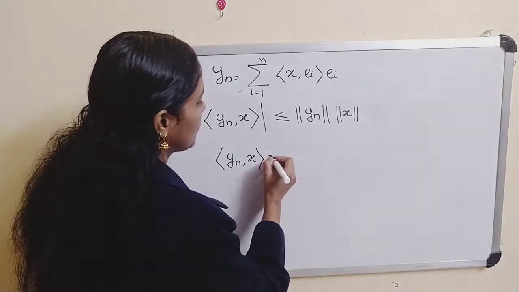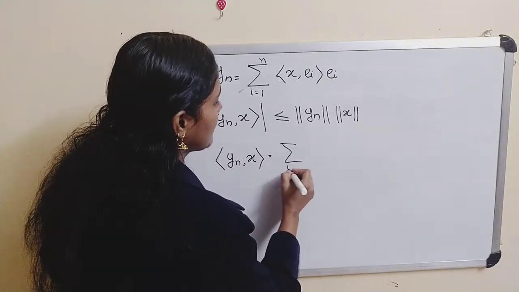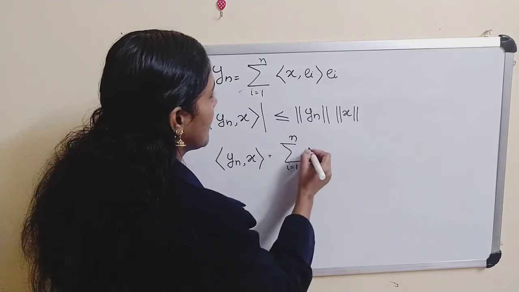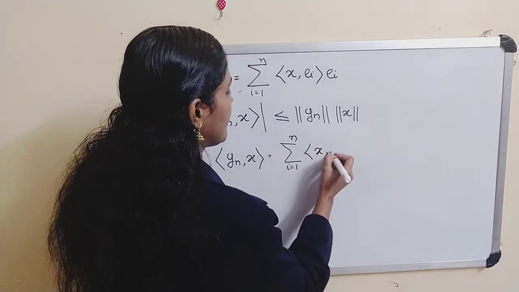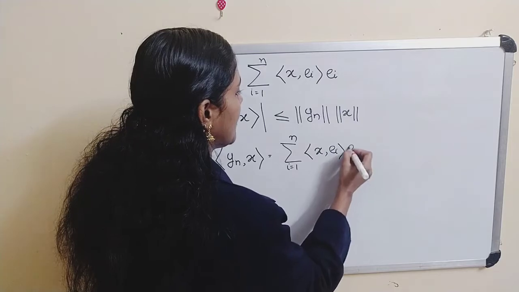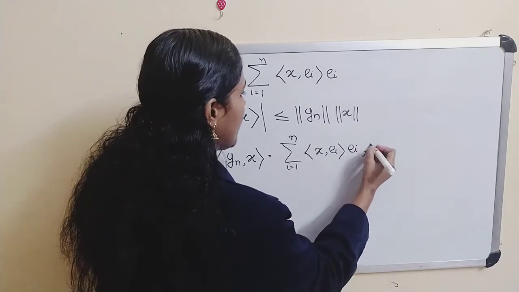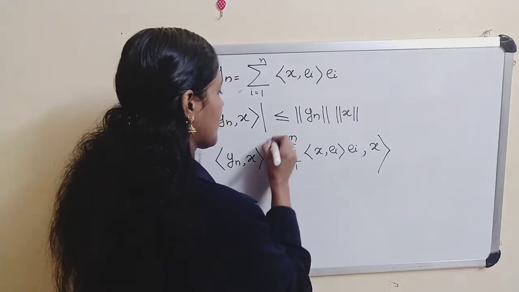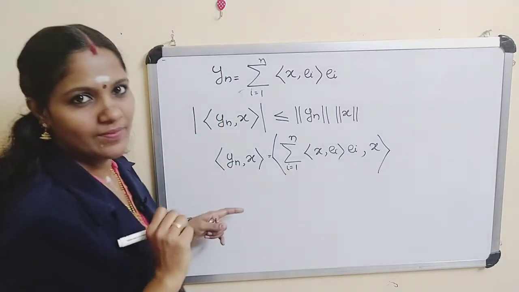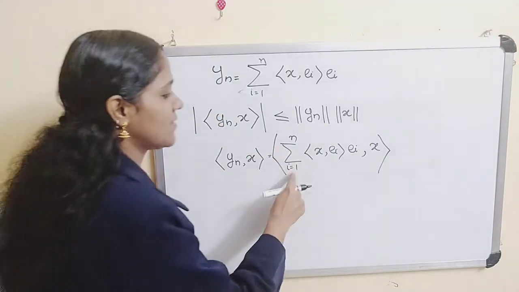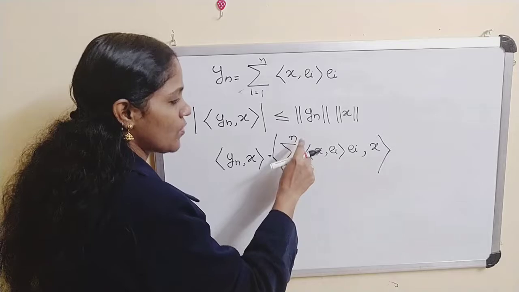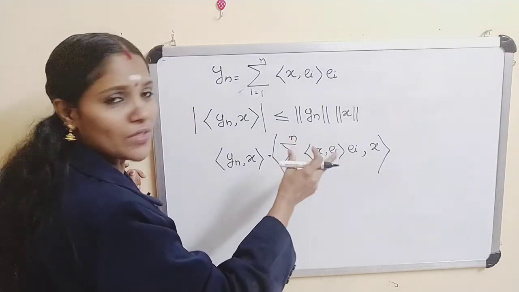This is equal to the sum from i equal to 1 to n of the inner product of x and e_i, e_i comma x. For convenience, I am taking two terms.